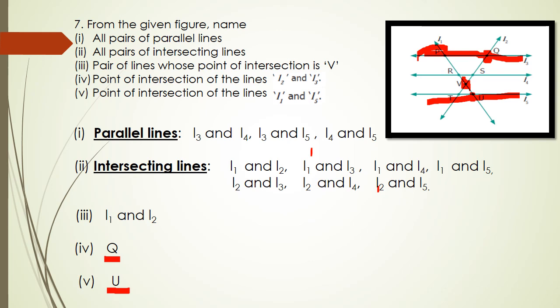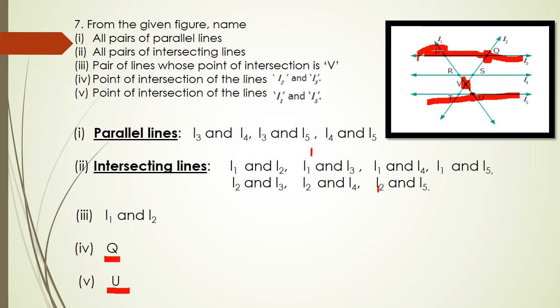Point of intersection of the lines L2 and L3. So you have to identify the point where L2 and L3 intersect. So L2 and L3 intersect at Q. So the point of intersection is Q.